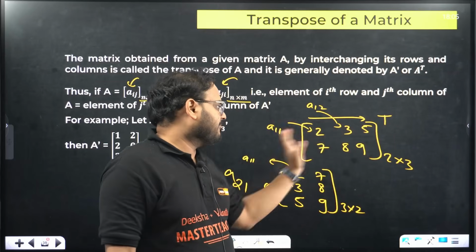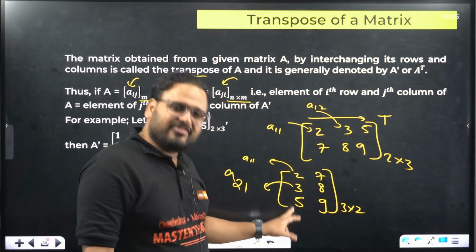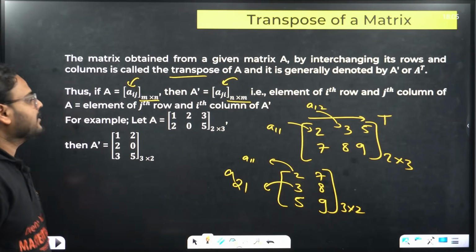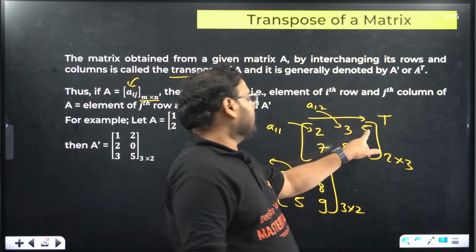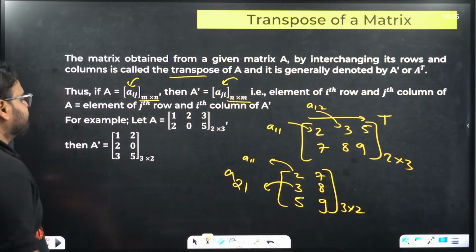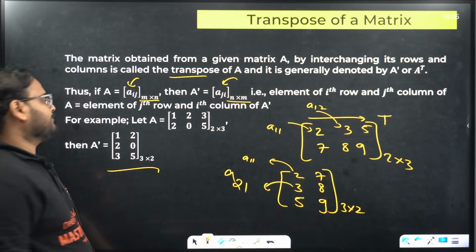Check here. A13 is 5, first row, third column. A31, third row, first column. Okay. This is first row, third column, 5. This is third row, first column. So A31 is 5. Okay, an example is also given over here.